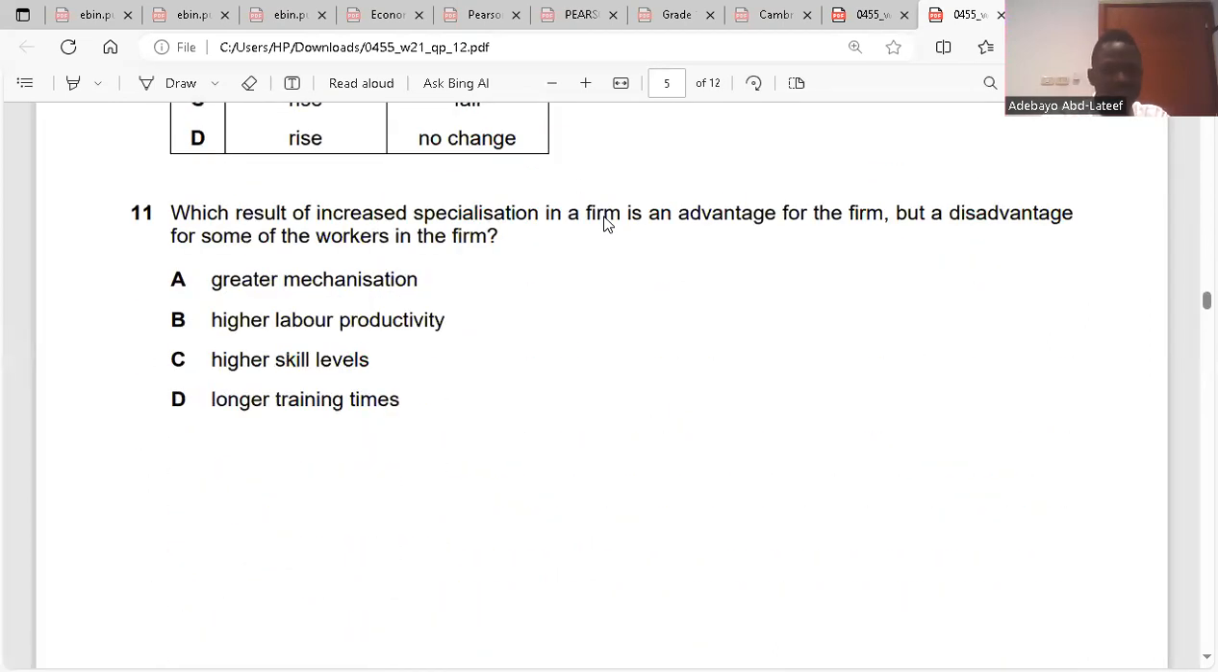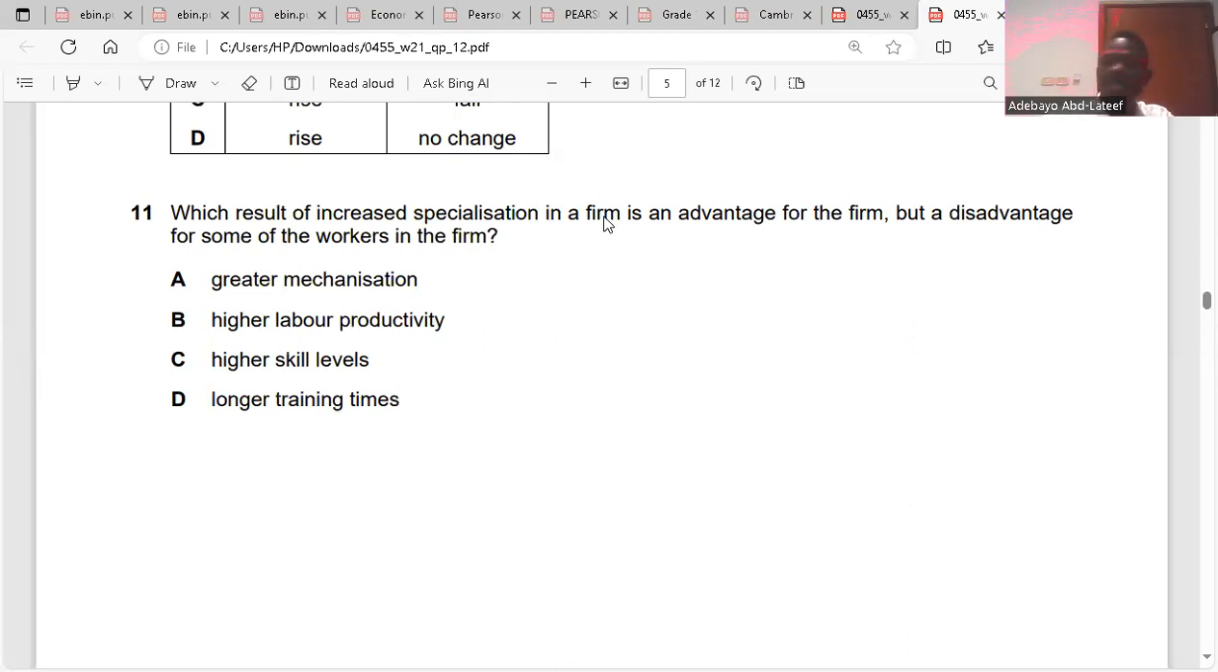Question 11. Which result of increased specialization in the firm is an advantage for the firm, but a disadvantage for some of the workers in the firm? I told you, specialization brings about efficiency. And efficiency might be as a result of using mechanization, equipment, and technology too. But with specialization, workers might become vulnerable because workers can be replaced.